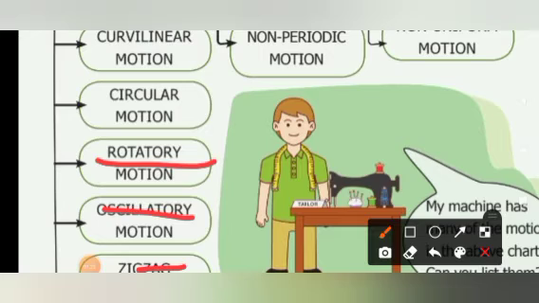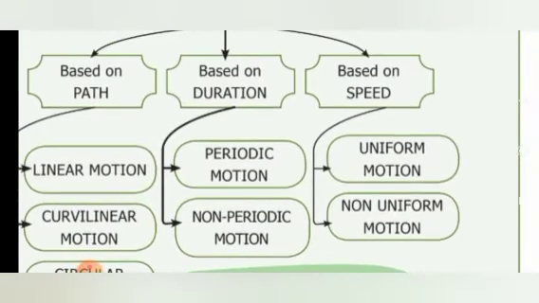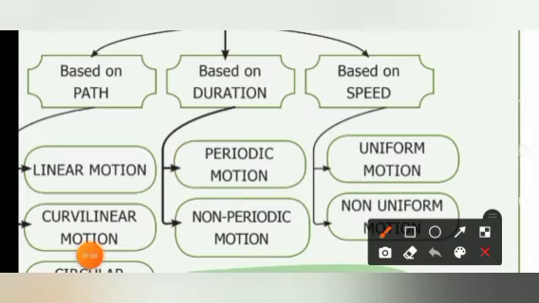This classification is based on the path of the object. Now, based on the duration of the object, how is the motion classified? It is classified as periodic and non-periodic motion.